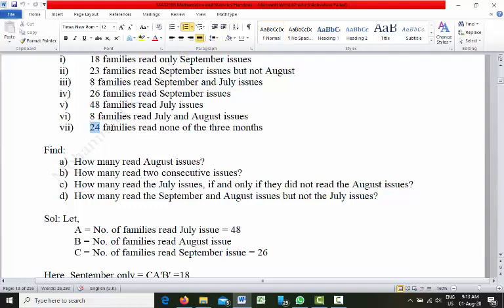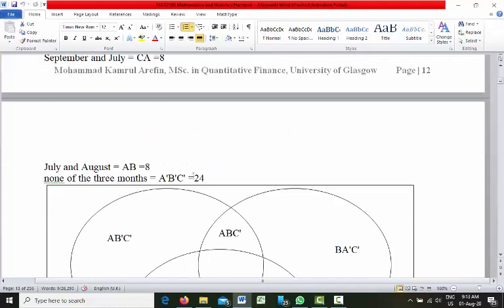24 families read none of the 3 months. That means not July, not August, not September. So A prime, B prime, C prime is 24.